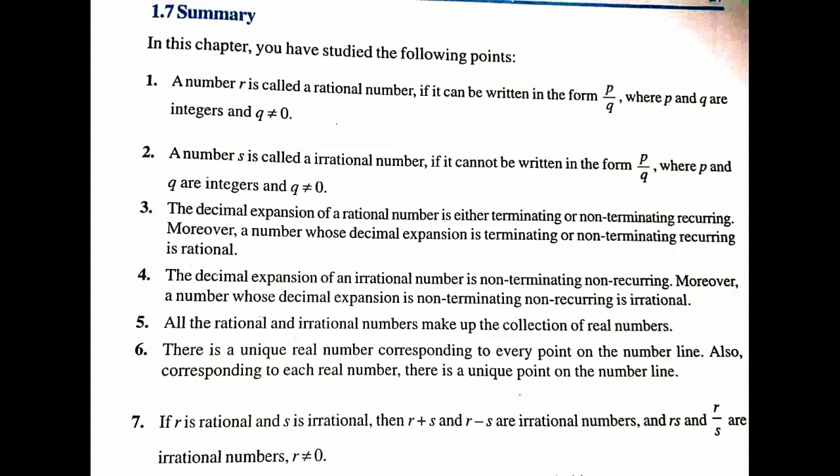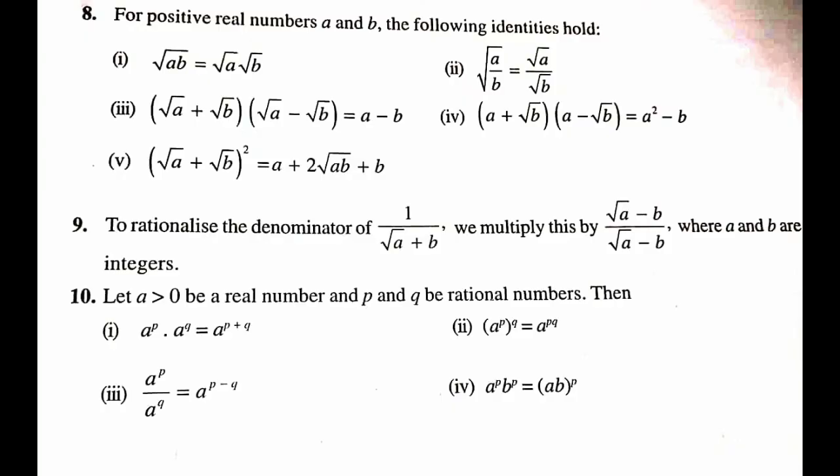In point 8, for positive real numbers A and B, the following identities hold true. The first one is, root under A into B, it is equal to root A into root B. Second, root under A by B, it is equal to root A by root B. Third one, root A plus root B into root A minus root B, it is equal to A minus B. Fourth subtopic, A plus root B into A minus root B, it gives A square minus B.